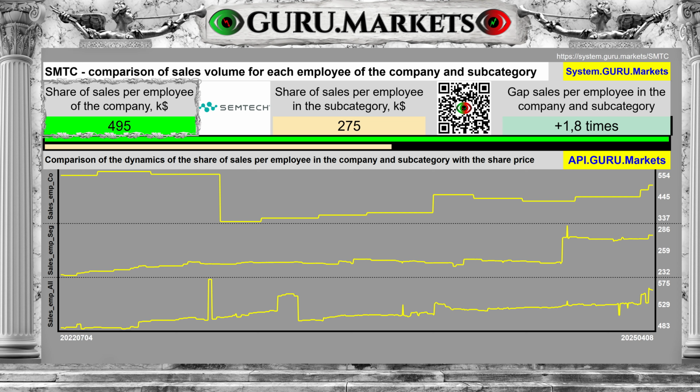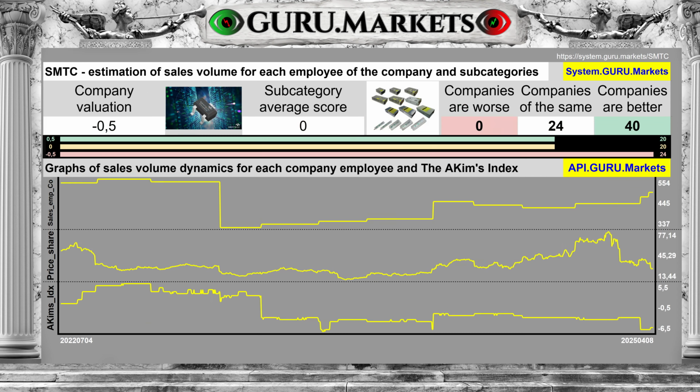Sales per individual employee of the company is $495,000. By subcategory, $275,000. The difference between the subcategory average and the company's performance is 80%. Estimation of sales volume per company employee in comparison with indicators in the subcategory: tolerable, minus 0.5 points.